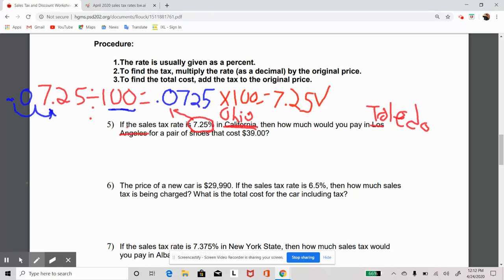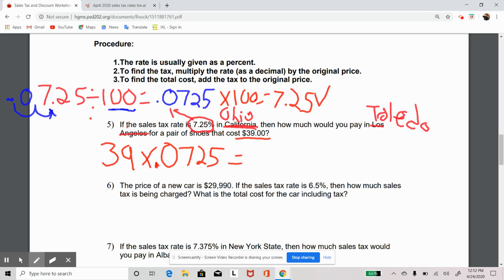All right, so now we know this, so we need to say, okay, our cost of the shoes was $39, so 39 times 0.0725, okay? Making sure we have that decimal there is very important, and I always encourage the use of a calculator.